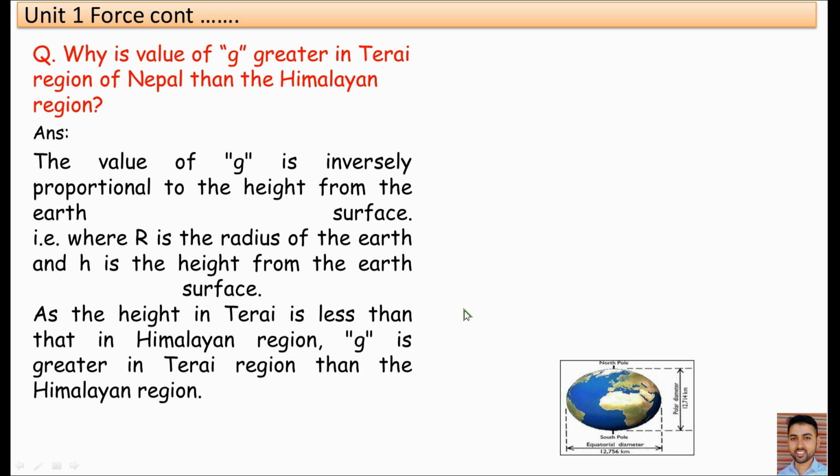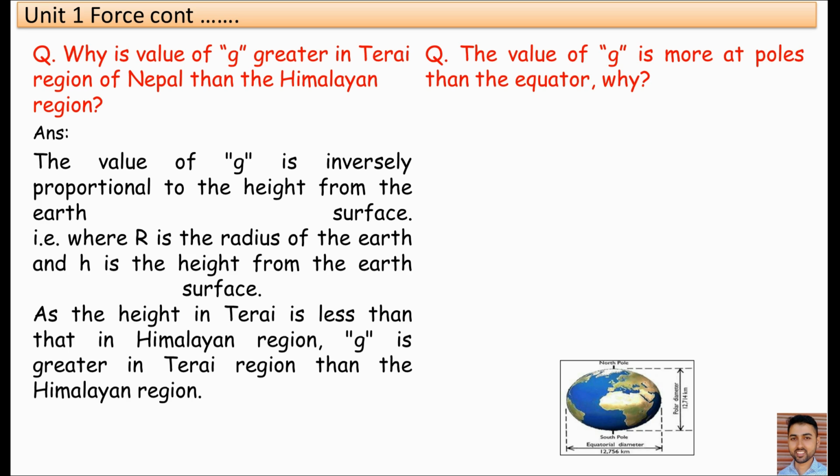Okay, the value of G is inversely proportional to the square of the radius of the Earth, and we know that the radius of the Earth is more in the Himalayan region. That's why acceleration due to gravity is less in the Himalayan region, and the radius of the Earth is less in the Tarai region. So acceleration due to gravity is more in the Tarai region. Another question: the value of G is more at the poles than the equator.